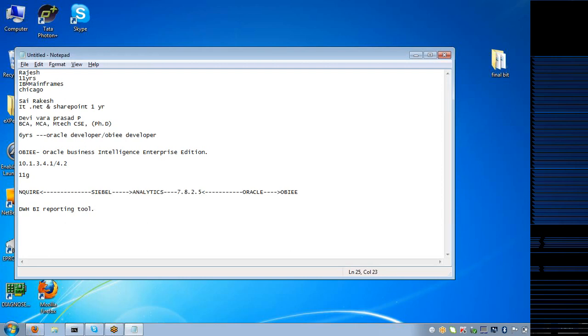In simple layman terms, a data warehouse is a very big database where your company's historical data is stored for analysis and reporting purposes. Got it, guys?